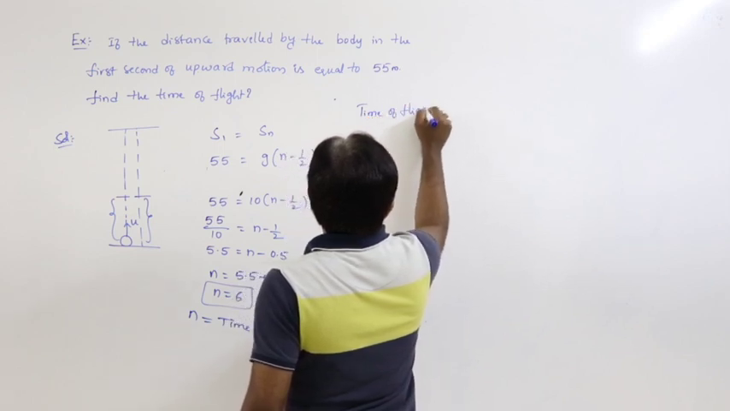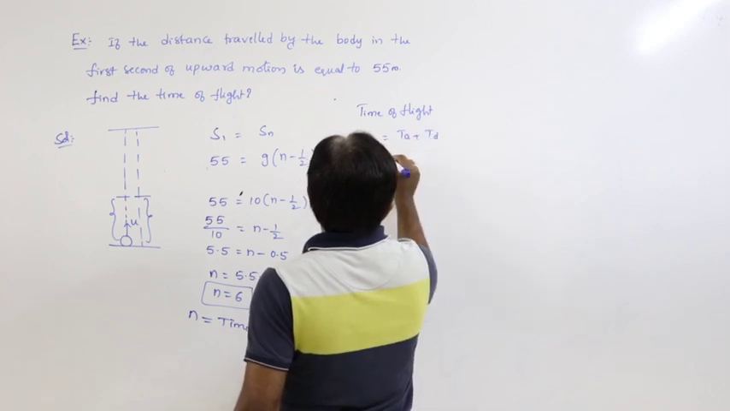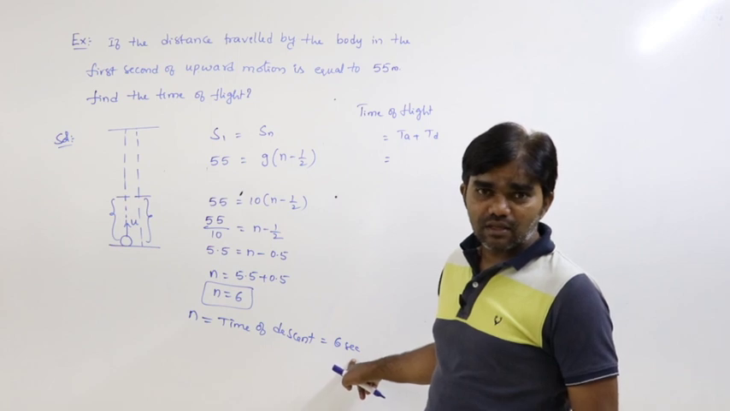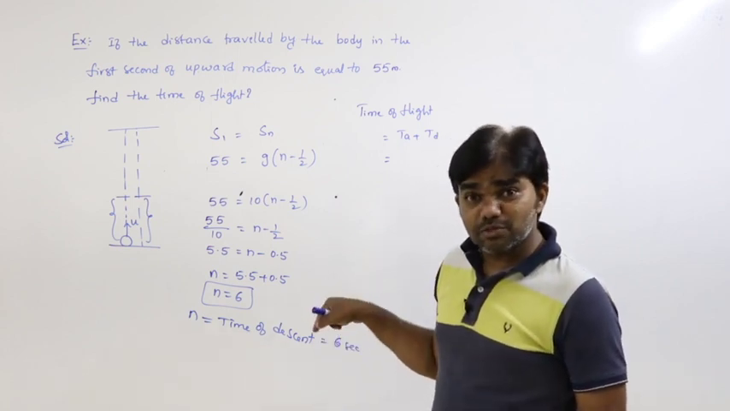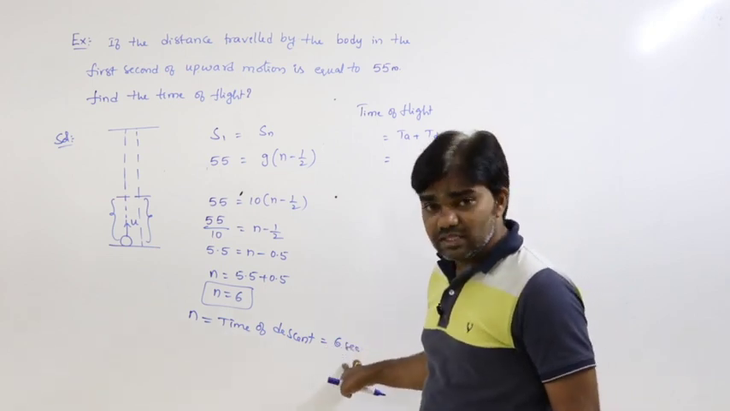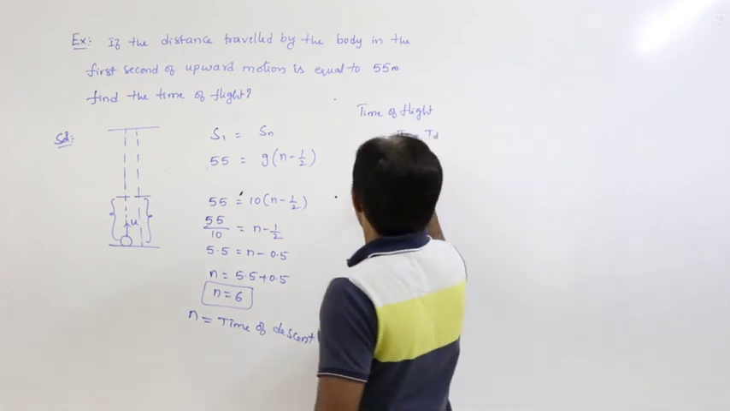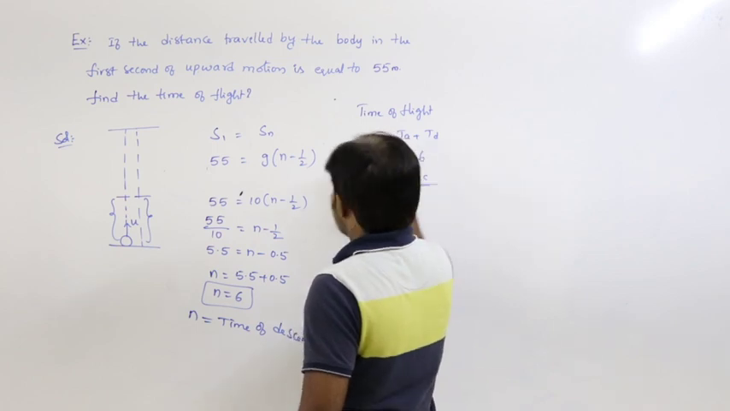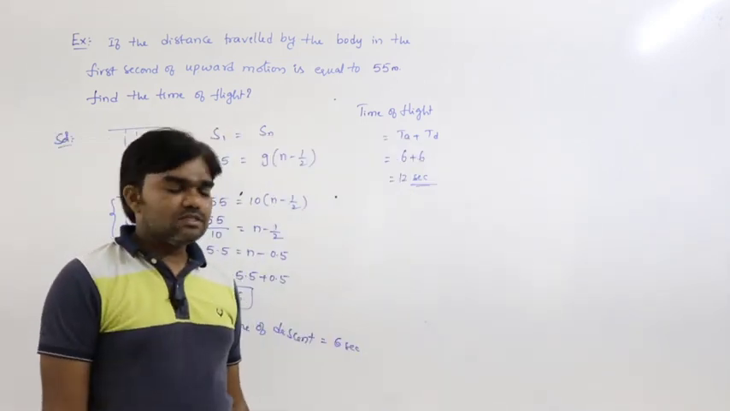Time of flight is equal to time of ascent plus time of descent. What we got? Time of descent is 6 seconds, and we know time of ascent must be equal to time of descent. If the time of descent is 6 seconds, time of ascent is also 6 seconds, that is 6 plus 6, 12 seconds. So time of flight is 12 seconds.